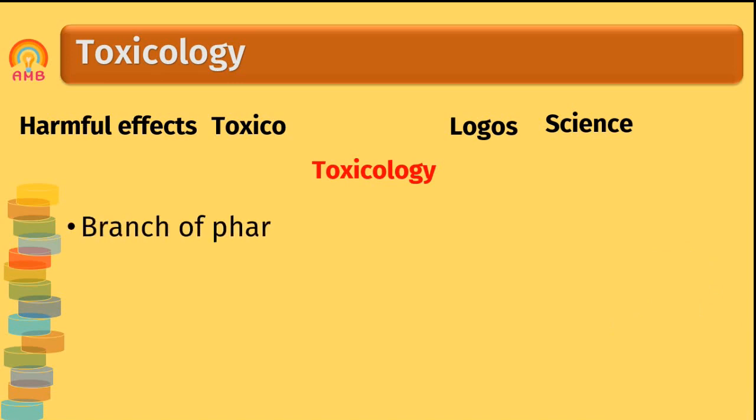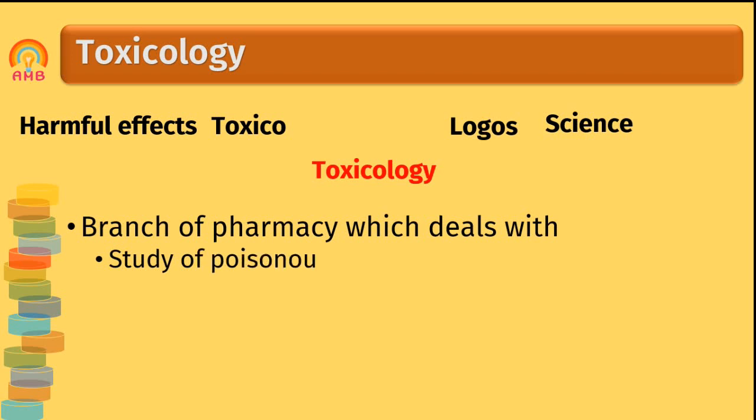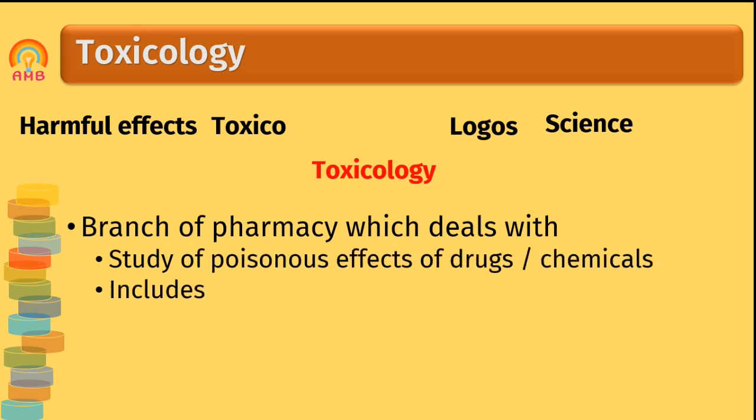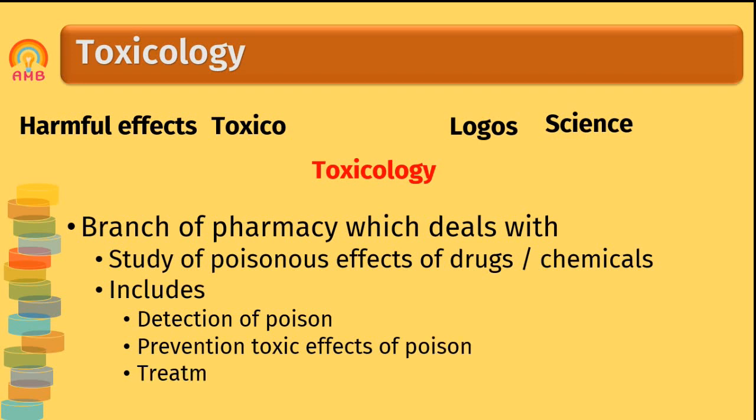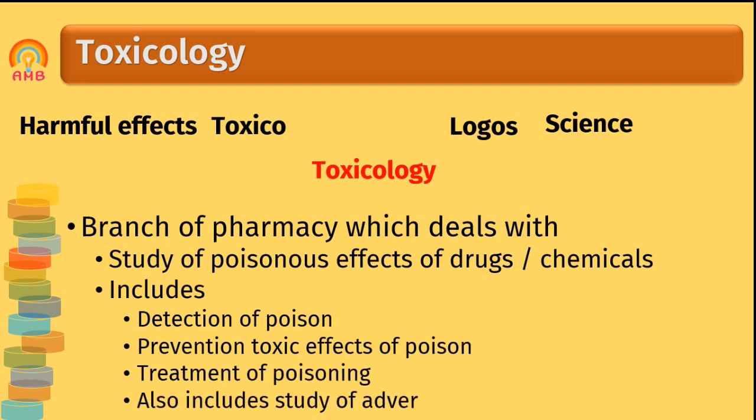So this is the branch of pharmacology which deals with the study of poisonous effects of the drug or adverse effects of the drug or chemicals, which includes detection of poison, prevention of toxic effects of the poison, treatment of poisoning, and also the study of adverse effects of the drug. All that study is done in toxicology.